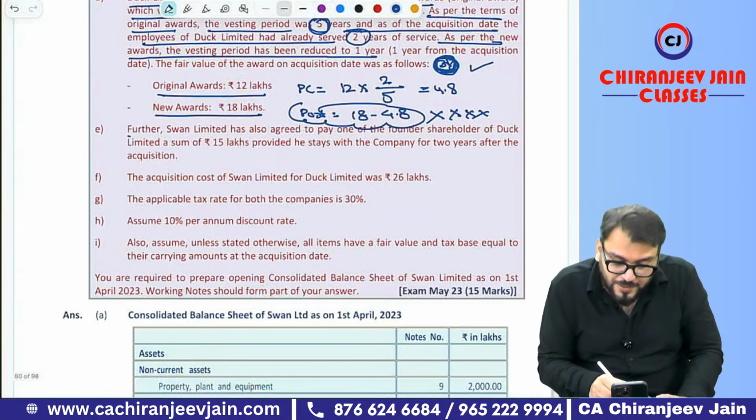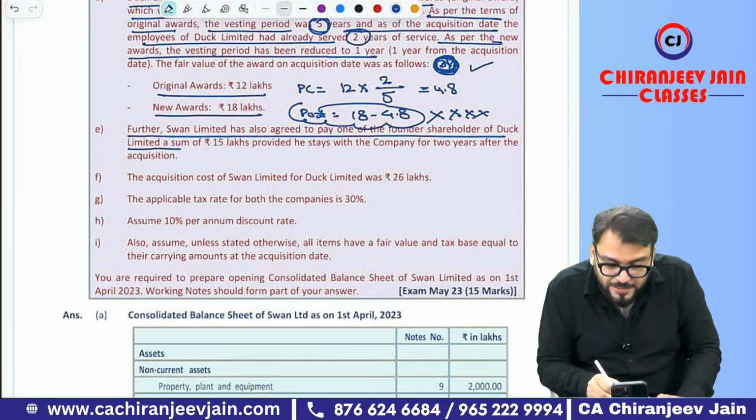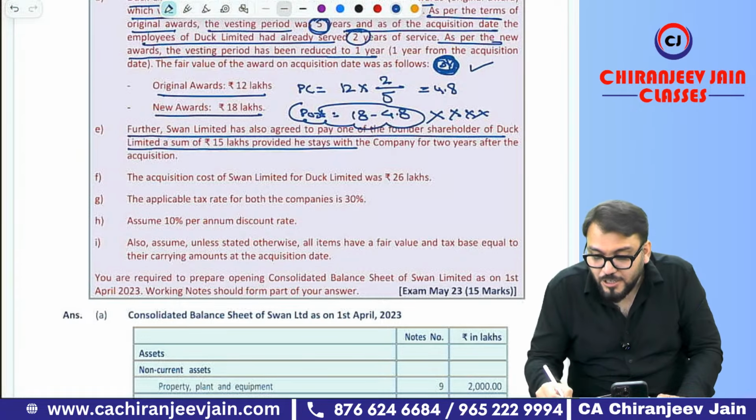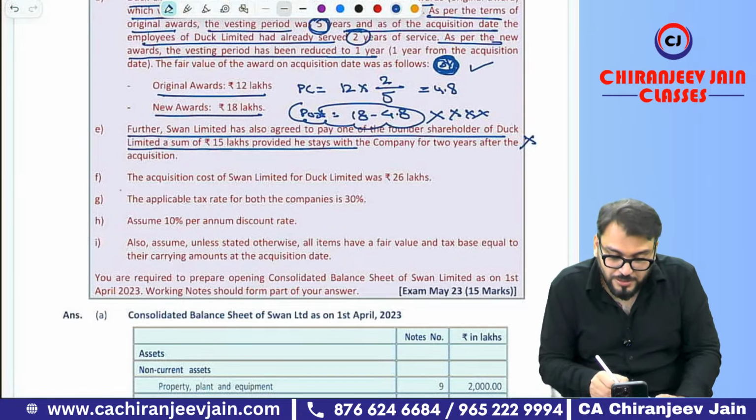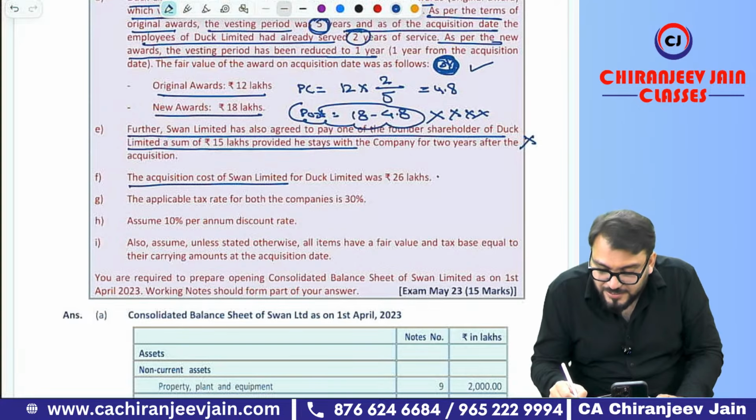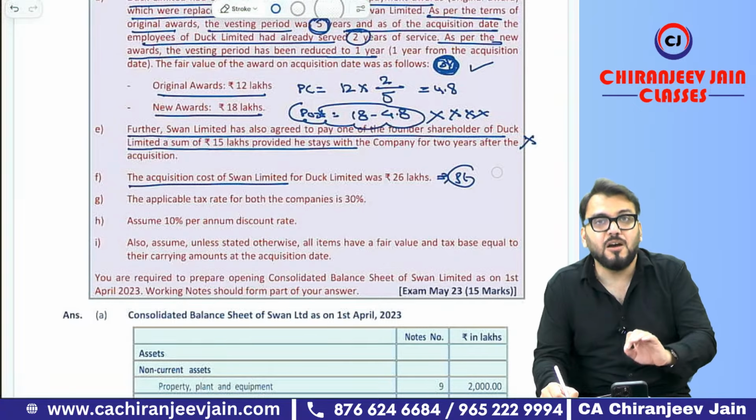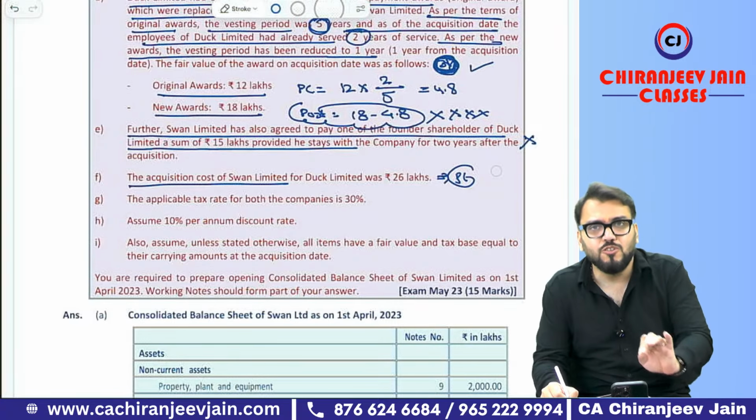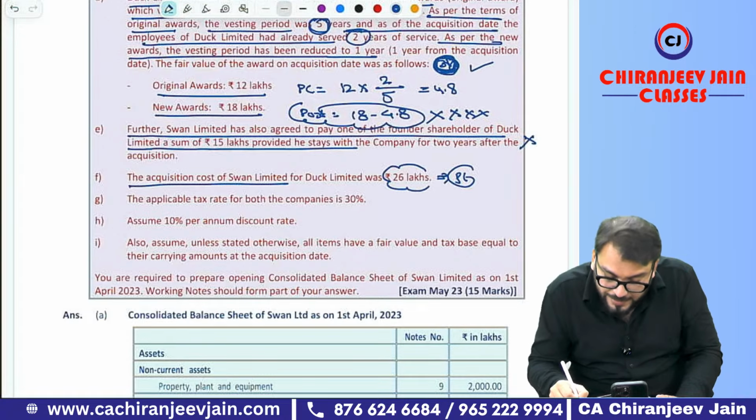Understood? Further, Swan Limited has agreed to pay one of the founder shareholders of DAC Limited a sum of 15 lakh provided he stays. So it will not be included in PC. The acquisition cost will be charged to profit and loss account. So what journal entry do you do? Transaction cost account debit to bank, but cash and bank will be reduced by 26 lakh. Be careful.